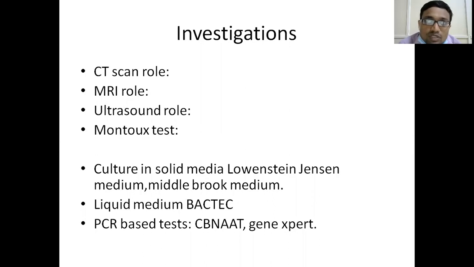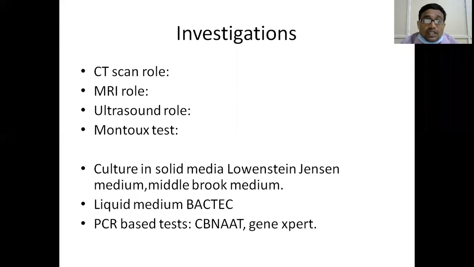Now, from weeks to days, from days to hours, we have come. PCR based tests have come, like the cartridge based nucleic acid amplification test, the GeneXpert test, which detect the tubercular bacillus and tell us about drug sensitivity within 1 hour.